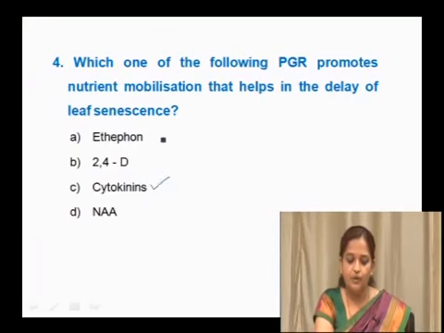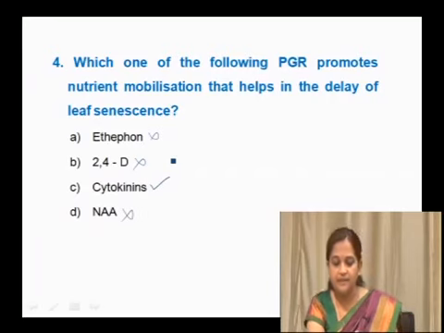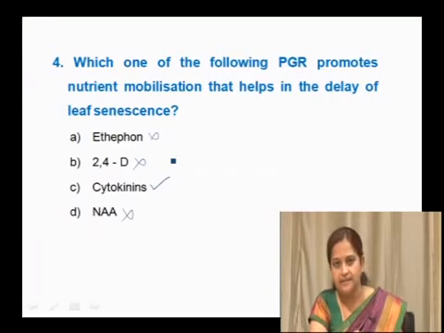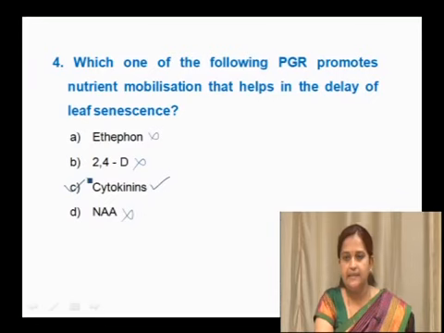It is not through ethephon, which is commercially available ethylene, not from 2,4-dichlorophenoxyacetic acid, which is an auxin, and not through naphthalene acetic acid, an auxin. It is through cytokinin, where nutrient mobilization helps in the delay of leaf senescence. So, the right option here is C.